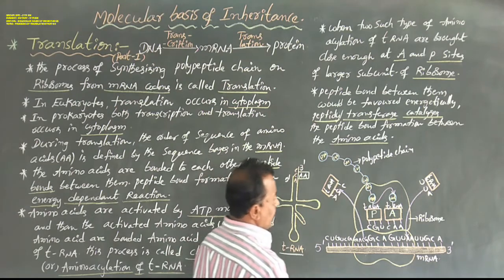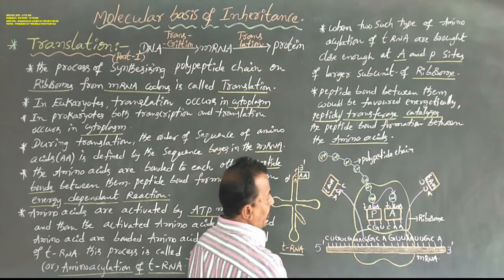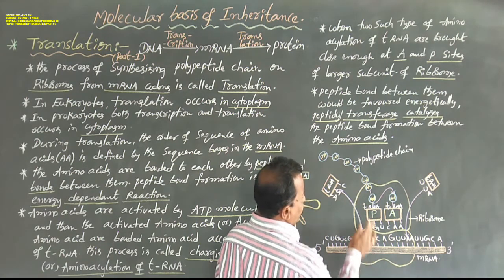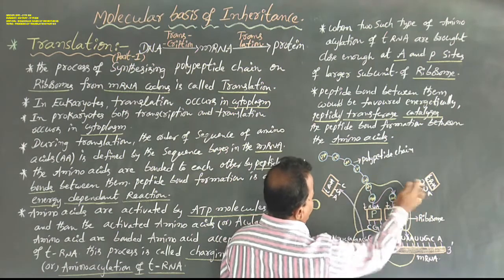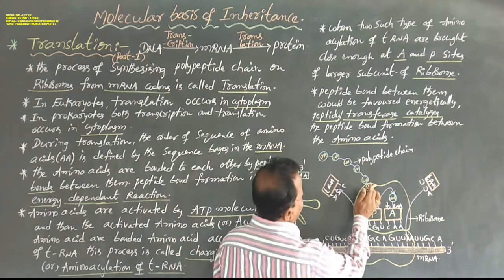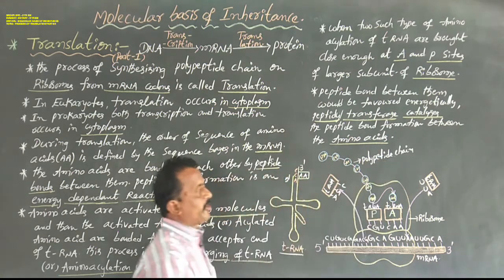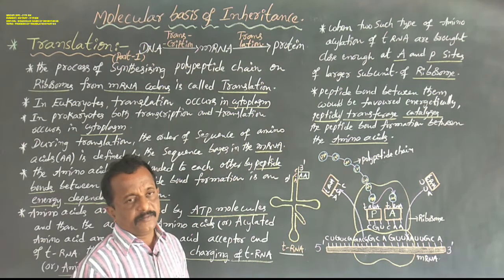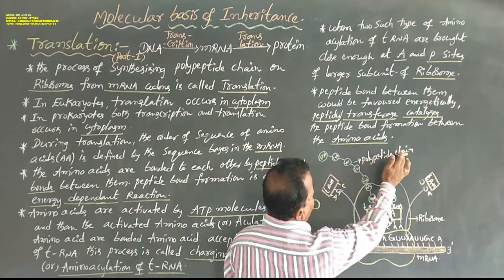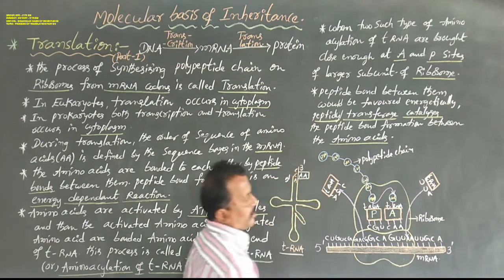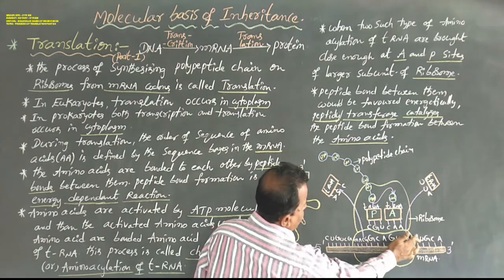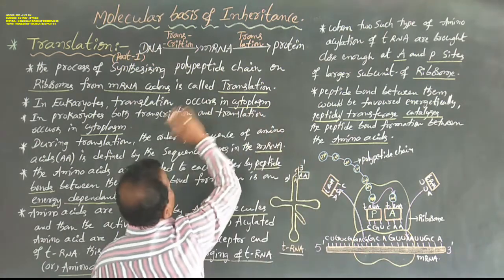Dear students, in this translation process, mRNA, the ribosome larger subunit and smaller subunit are required. At the same time, amino acids and tRNAs are required, to form one large, long polypeptide chain. So in this process, the polypeptide chain is synthesized on ribosomes from mRNA codons. These are codons, that is called translation.